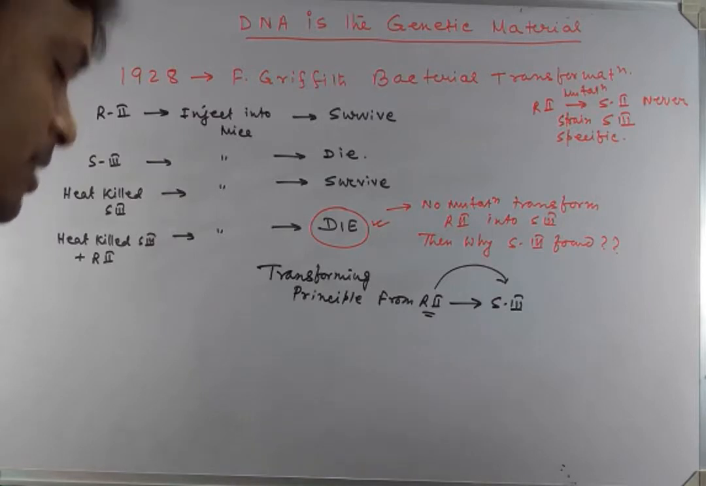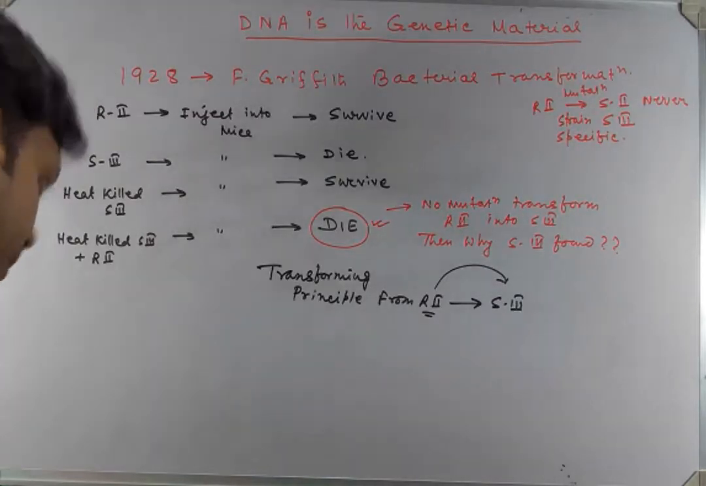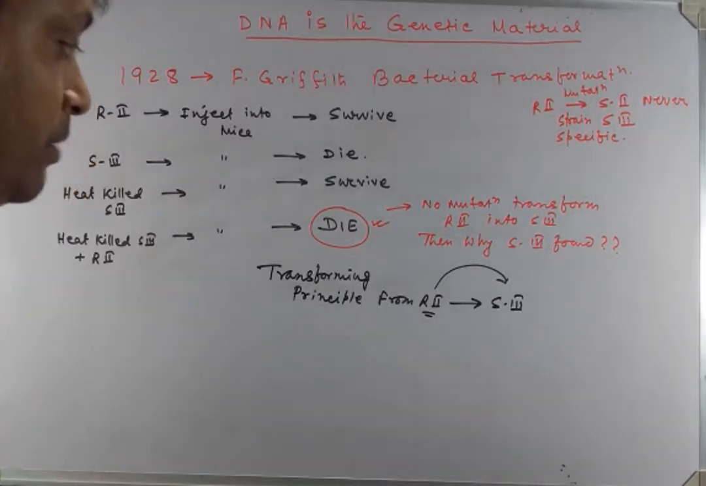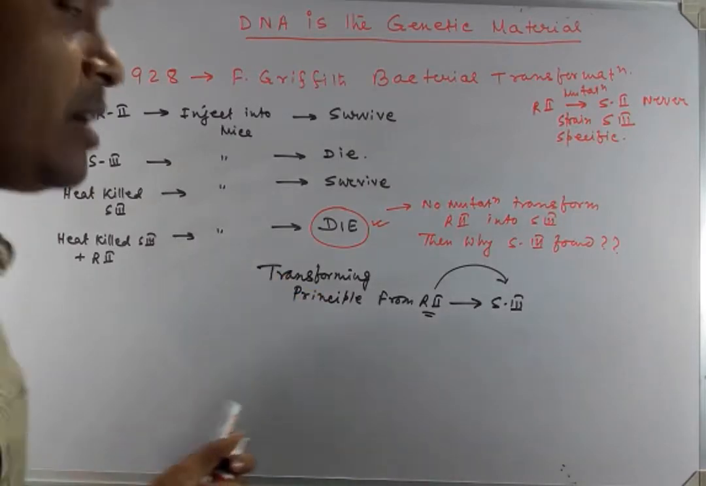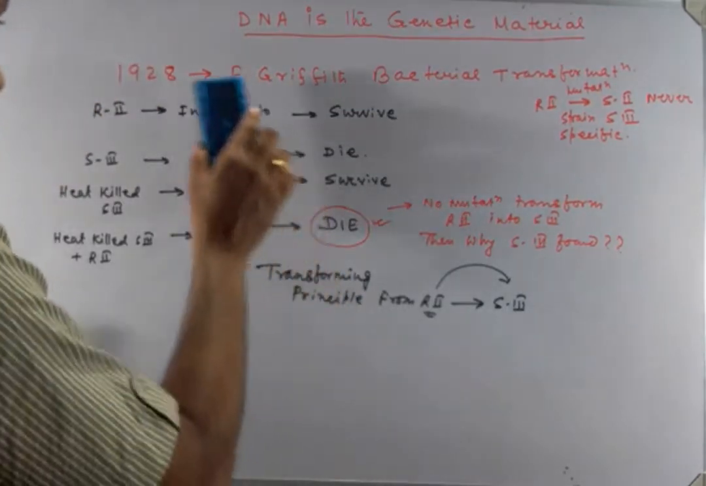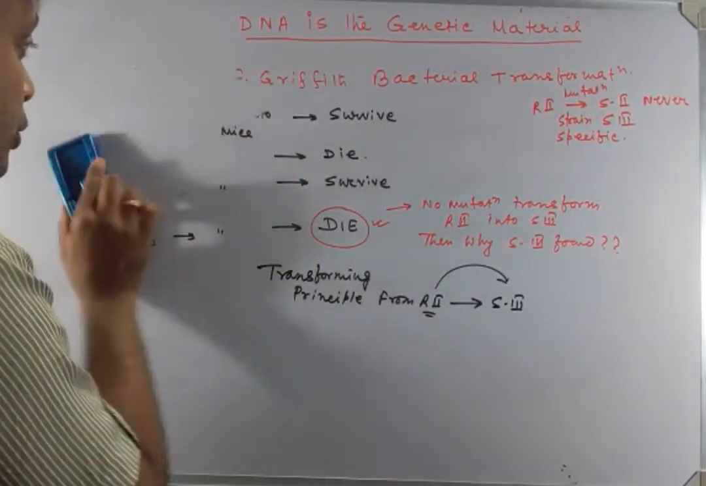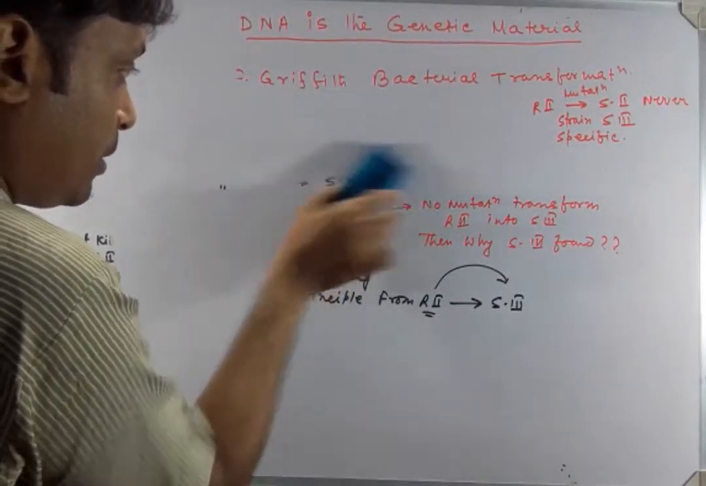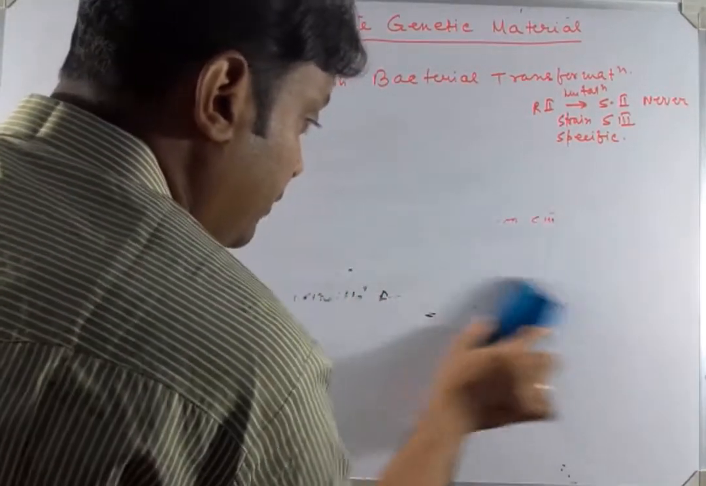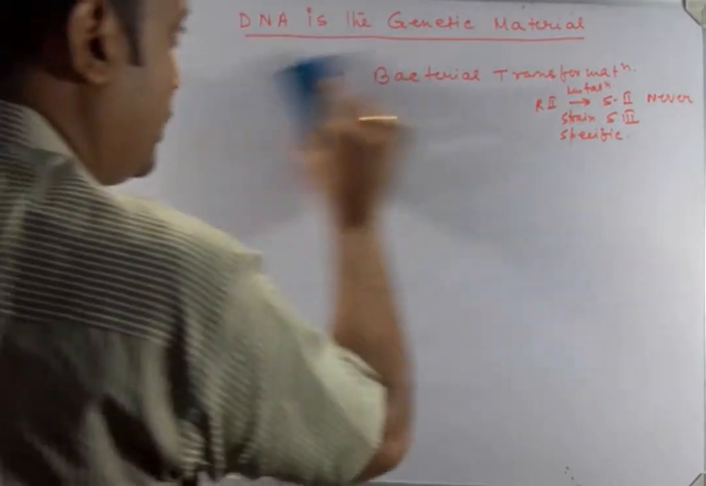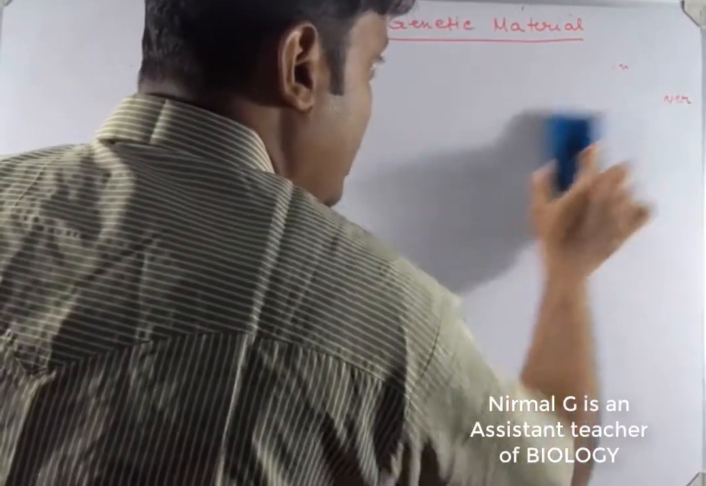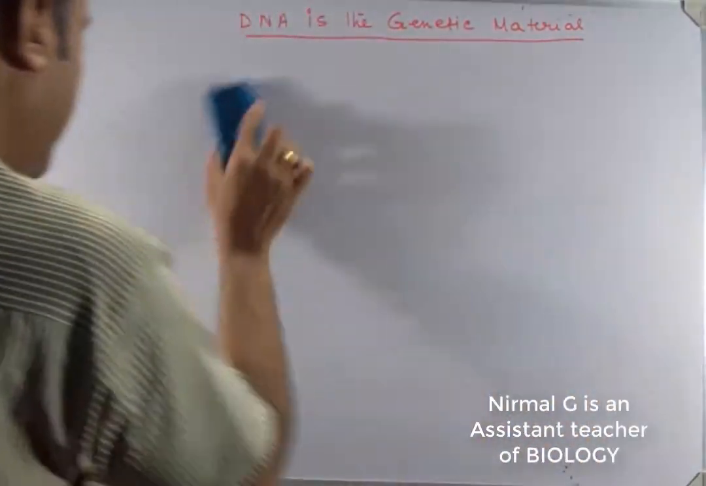But later, three scientists, Avery, MacLeod and McCarthy, tried to investigate which one is the transforming principle. This is the bacterial transformation experiment performed by Frederick Griffith. And now we are going to explain the confirmation experiment. Which one is the genetic material?